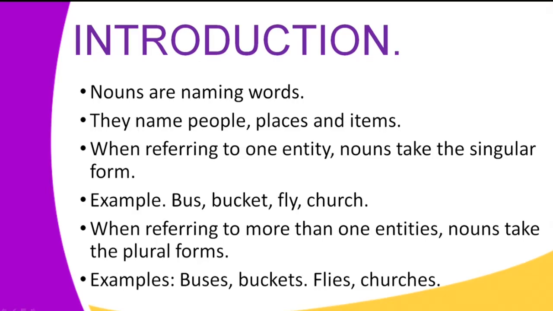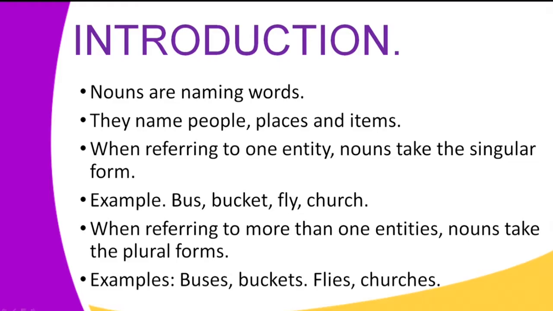Now, earlier we said that nouns are naming words. We said that they name people, places, and items. When referring to one entity of a noun, they take the singular form. For example, when we talk about one bus, we talk about a bus in its singular form.